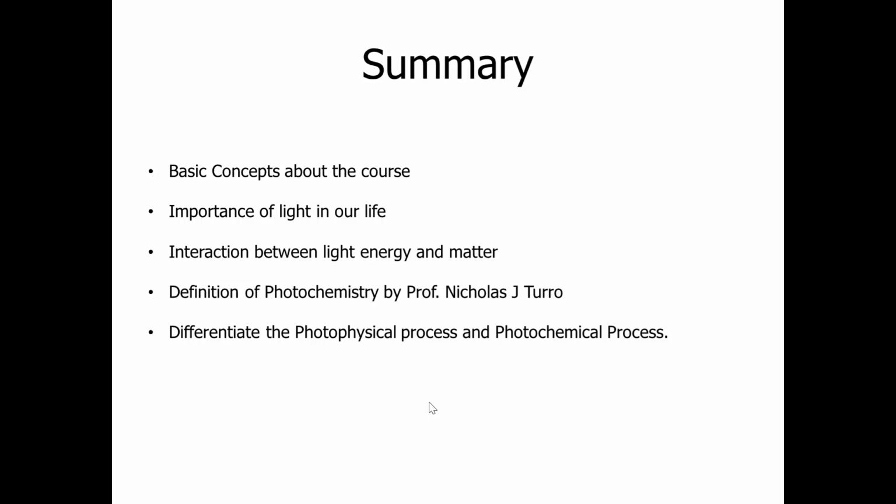I have also discussed the interaction between light, energy and matter. According to the father of photochemistry, Professor Nicholas J. Turro, what is the definition of a photophysical process and of a photochemical process? How can you distinguish the different kinds of photophysical processes from photochemical processes? So thank you.